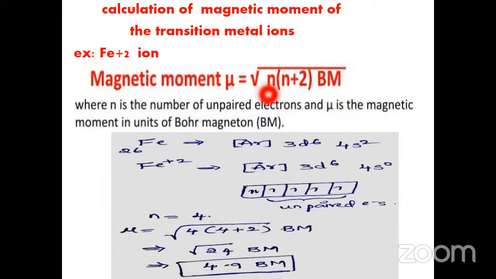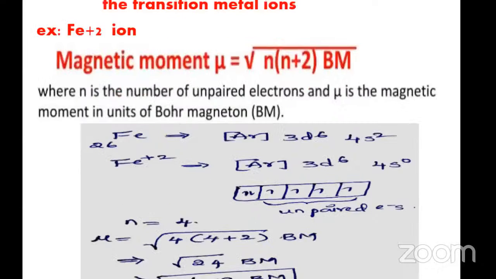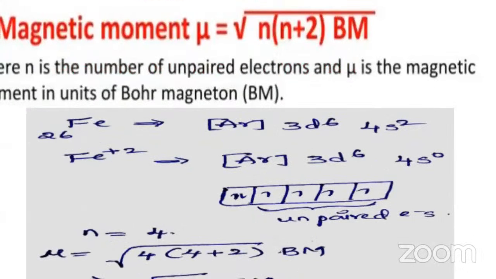The N is nothing but the number of unpaired electrons, and mu is nothing but the magnetic moment. Then we will now calculate the magnetic moment of the Fe+2 ion. The atomic number of iron is 26. Its outermost electron configuration is argon 3d6 4s2.